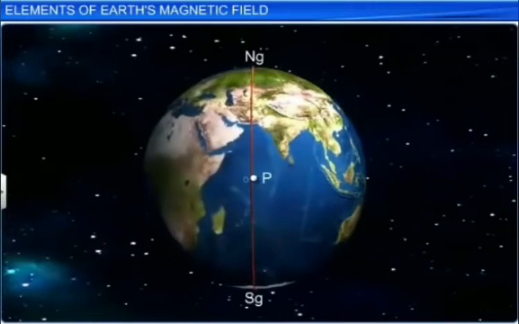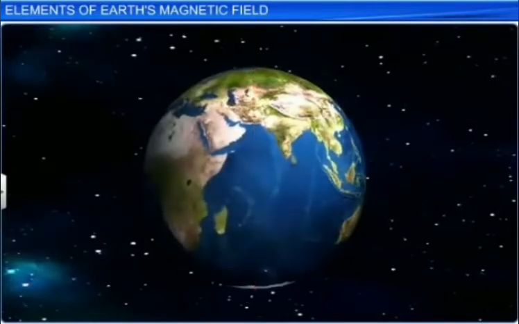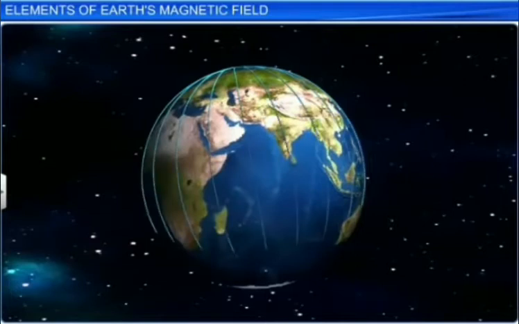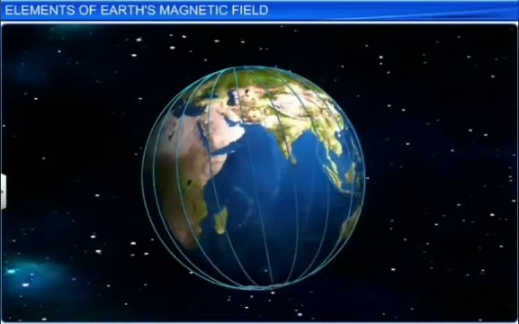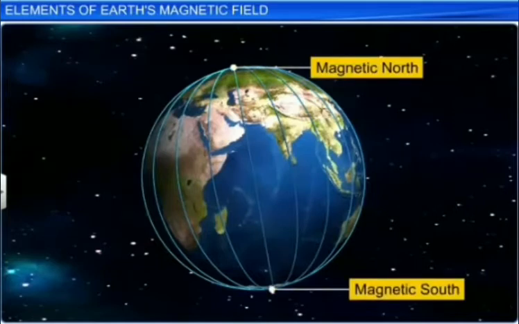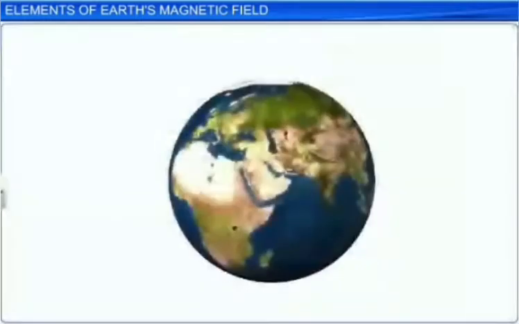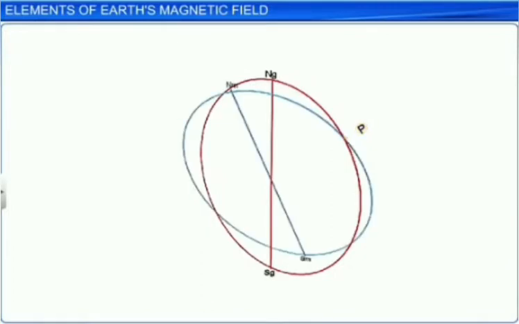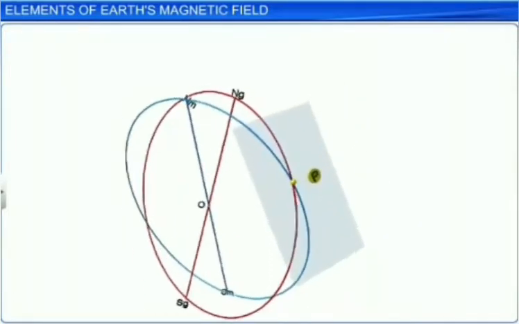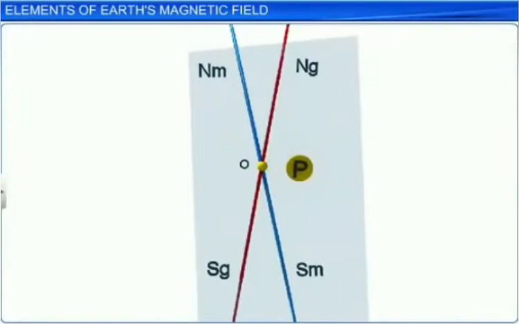Similarly, we can obtain the magnetic meridian by drawing a line from the magnetic north and south poles. This magnetic meridian also looks like a straight line when viewed from the top of the chosen point. At any given point, the geographical meridian and the magnetic meridian together look like two intersecting straight lines. The acute angle between these two straight lines is known as declination. It is denoted by the capital letter D.